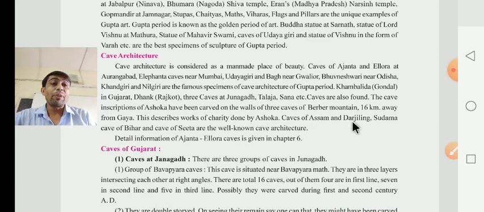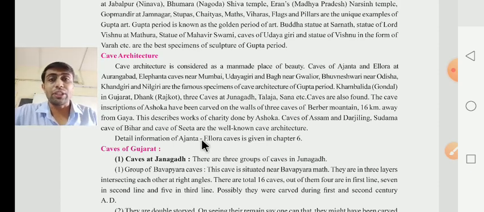The caves of Sudama and Lomas Rishi, the caves of Visvajhopri, and the caves of Sita are the well-known caves of architecture. Dear children, what do they give there? They say that these are the well-known caves of architecture. Detailed information on the Ajanta and Ellora caves is given in chapter number 6, and the Ajanta and Ellora caves are the most important for the examination also, dear children. We will learn about them in detail in chapter 6.